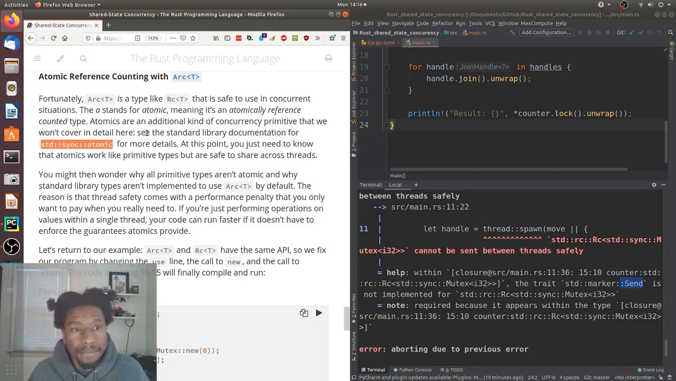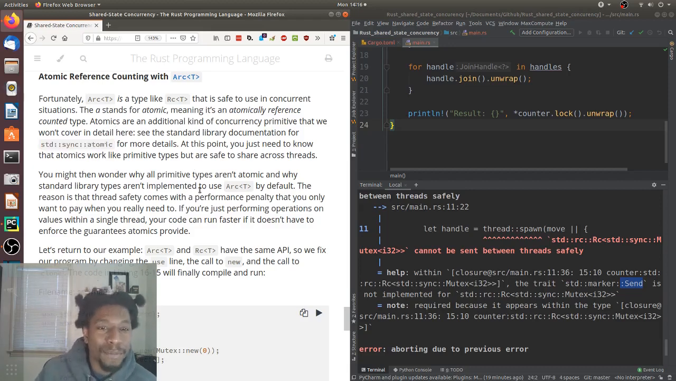Also, they're not going to explain anything about thread safety or the atomic library in this book. They didn't even give us a chapter. They said see the standard library documentation. Okay. But moving on, we got the gist of it. We're going to use Arc instead of Rc.